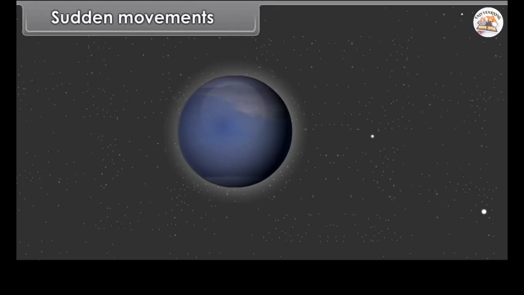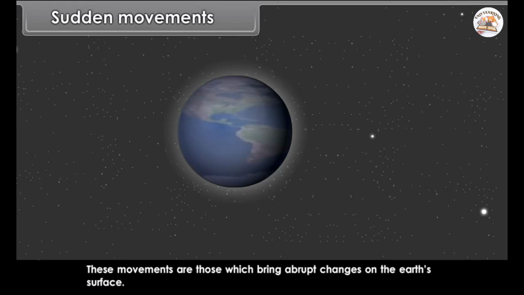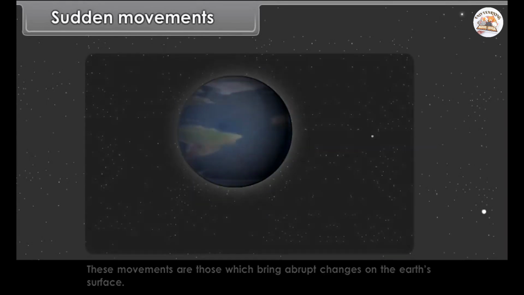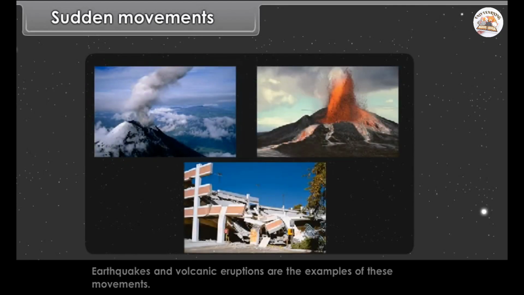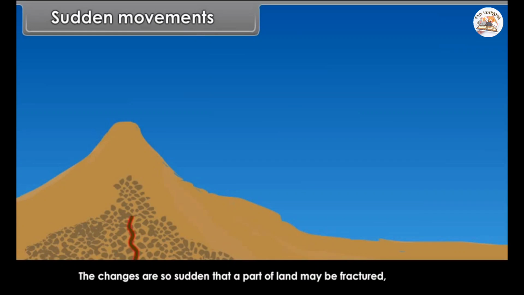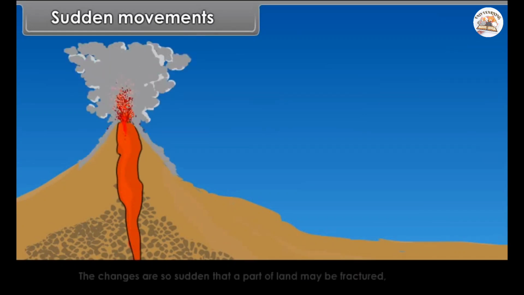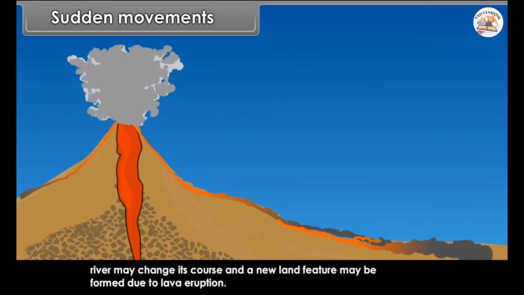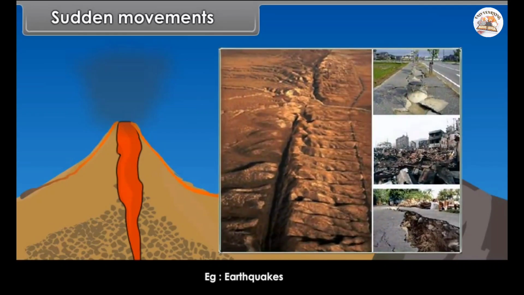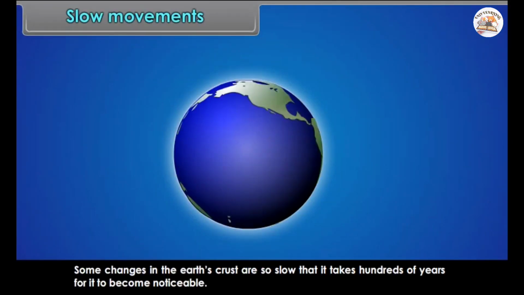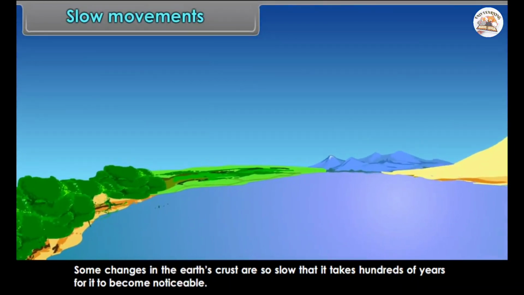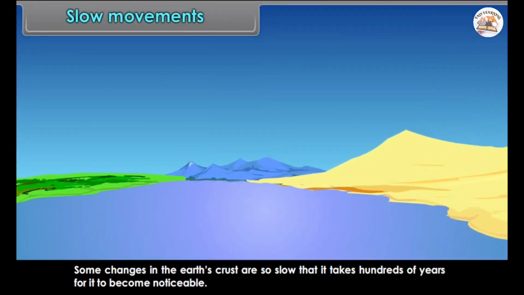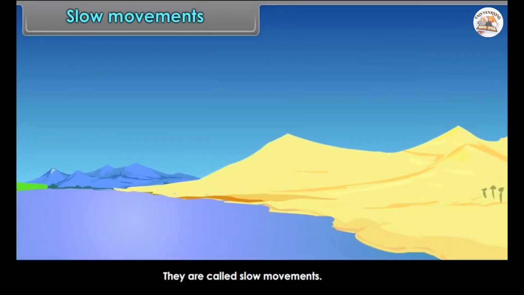Sudden movements. These movements are those which bring abrupt changes on the Earth's surface. Earthquakes and volcanic eruptions are the examples of these movements. The changes are so sudden that a part of land may be fractured, river may change its course, and a new land feature may be formed due to lava eruption. Example: earthquakes. Slow movements. Some changes in the Earth's crust are so slow that it takes hundreds of years to become noticeable. They are called slow movements.